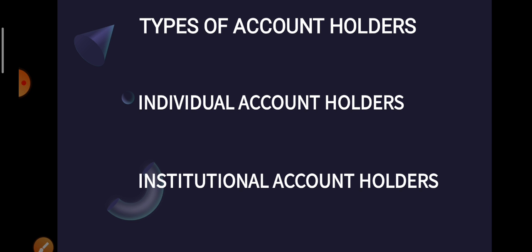And secondly, among institutional account holders, there are many corporations, trusts, societies, Hindu undivided families, and a lot of differences in the institutional account holders as well. So let us go into the details.